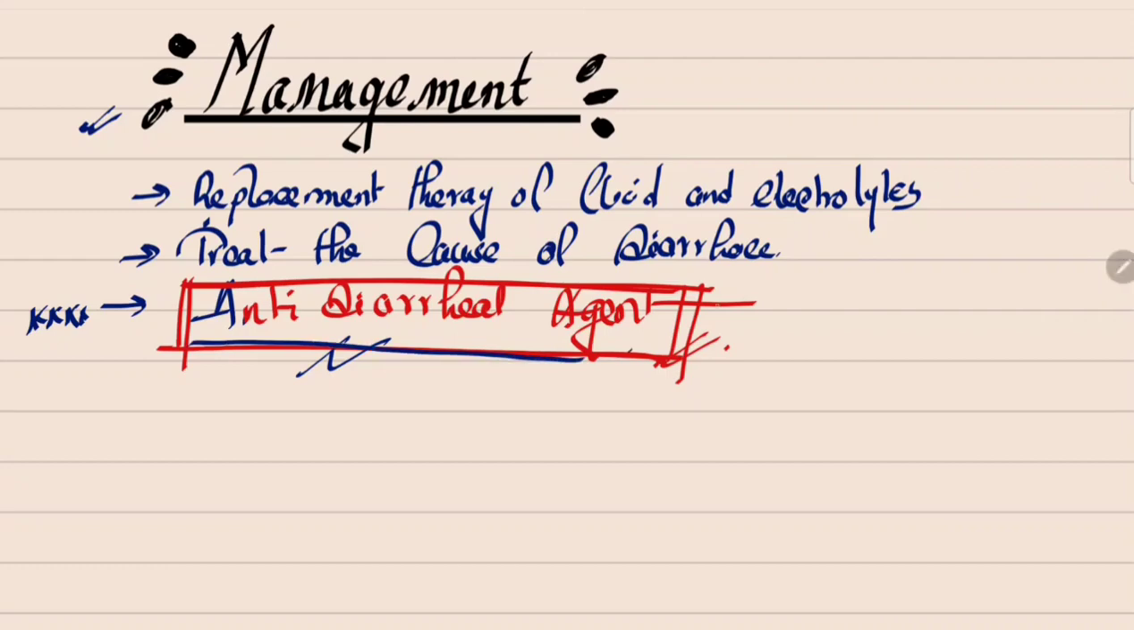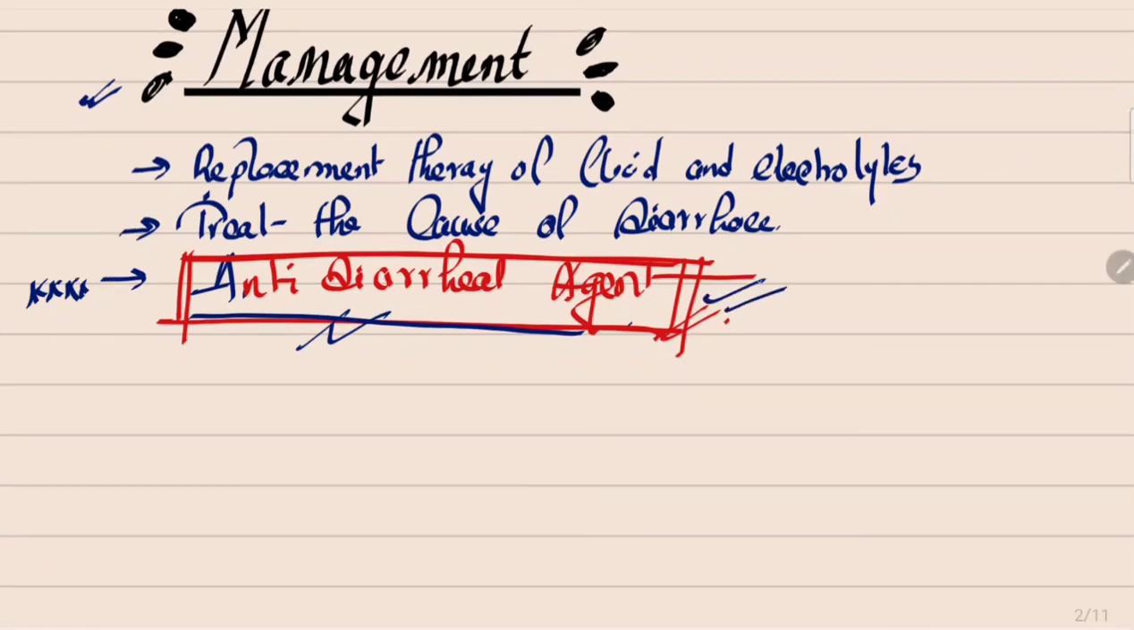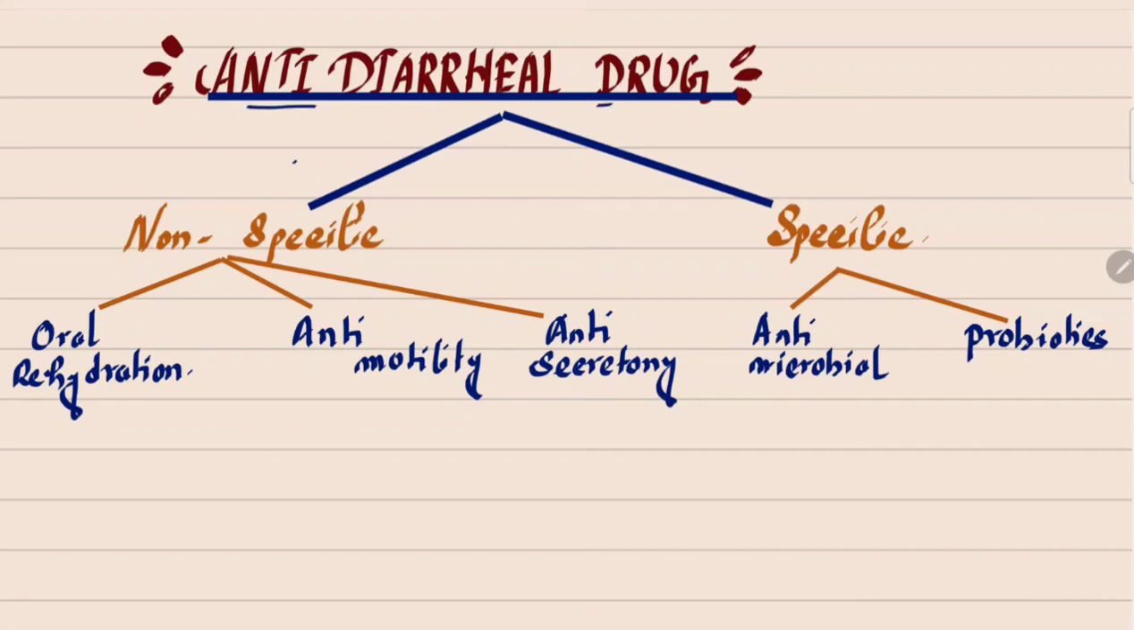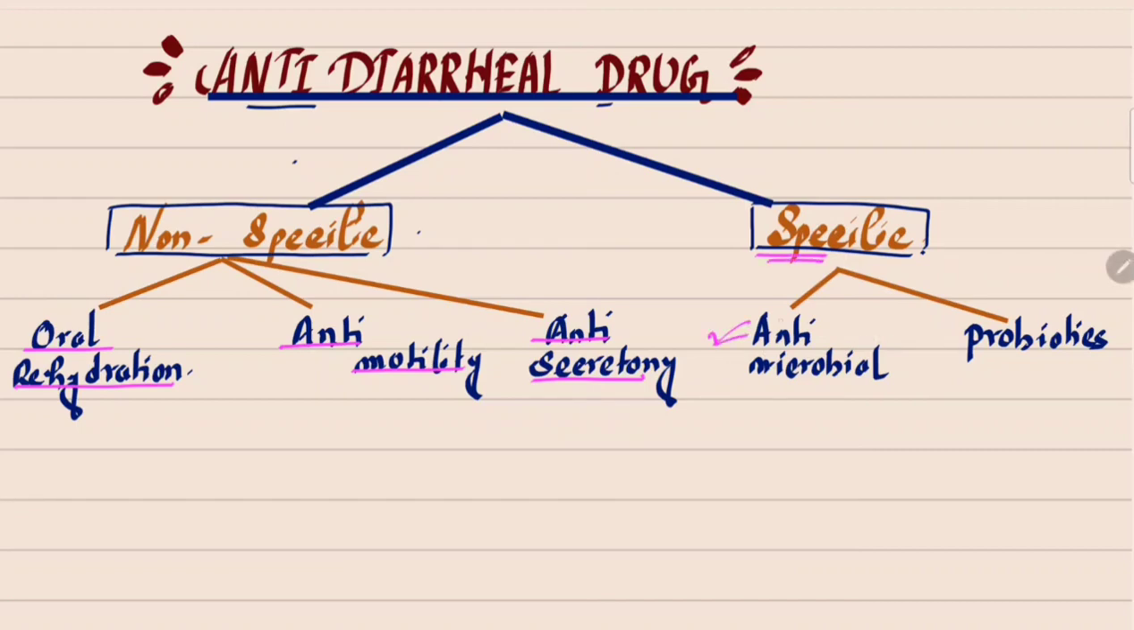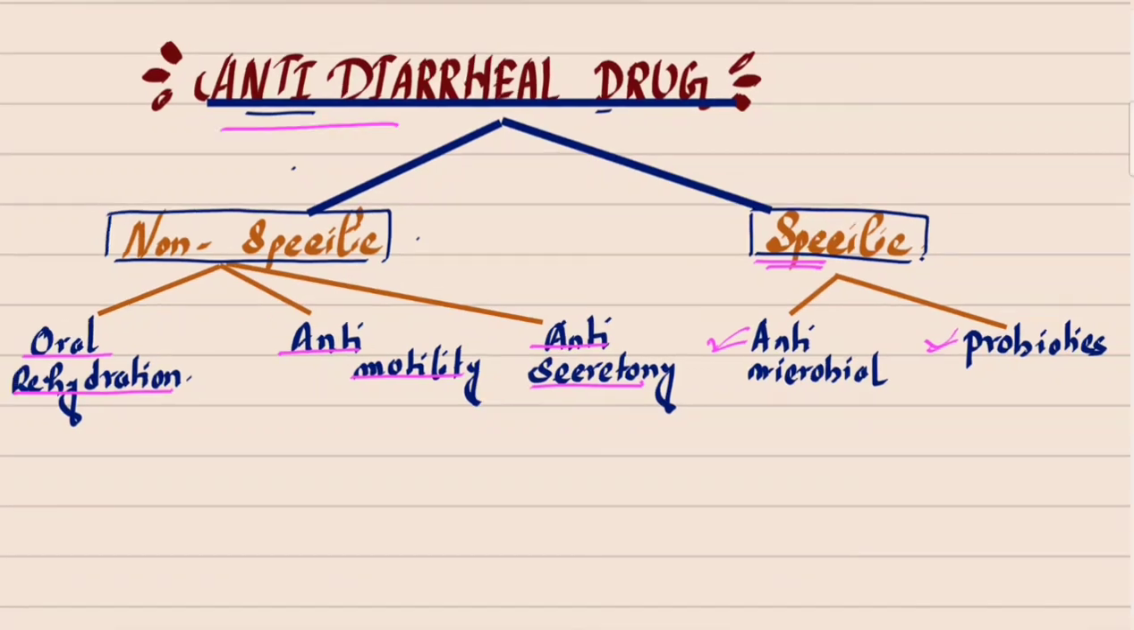I hope you all understood the diarrhea, its causes and pathological reasons. So let's start the antidiarrheal agents. Antidiarrheal drugs are mainly two types: non-specific and specific. The non-specific antidiarrheal drugs are divided into three types: oral rehydration, anti-motility, and anti-secretory. And the specific antidiarrheal drugs are two types: antimicrobials and probiotics.